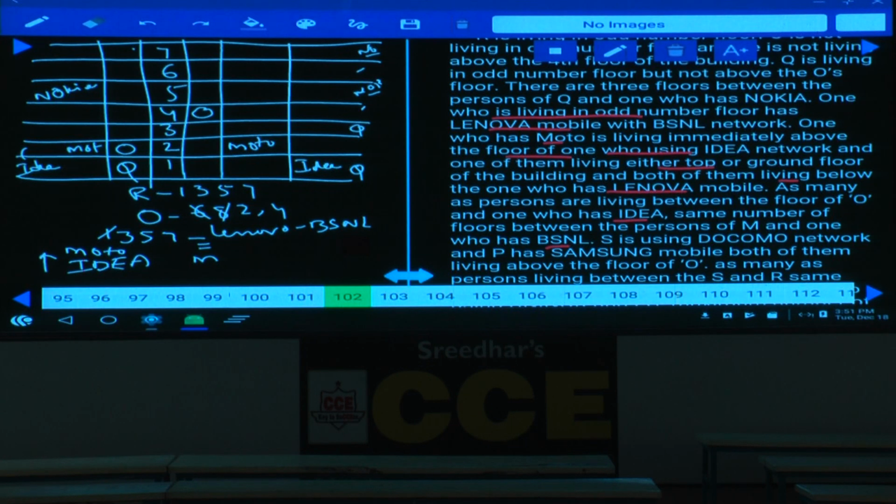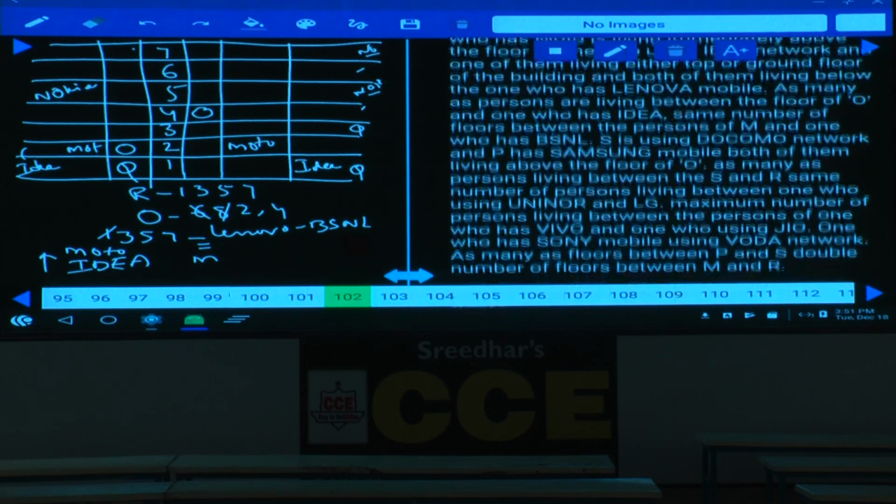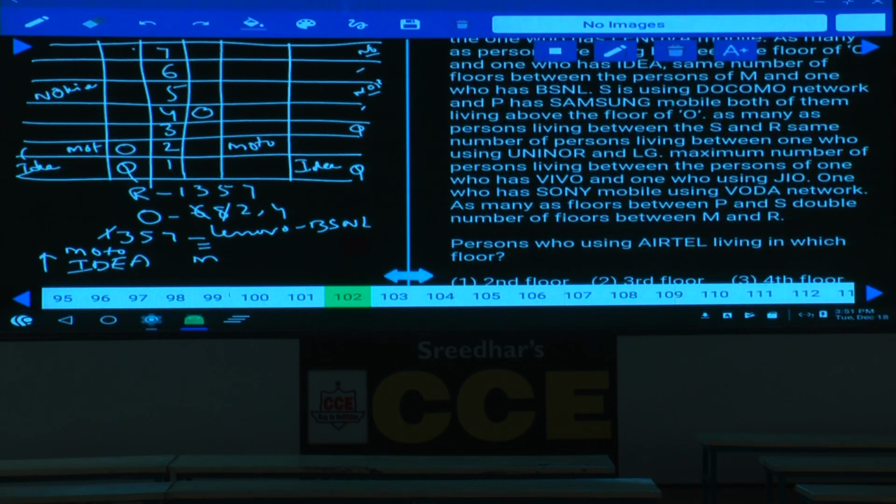And the same number of persons live between the floors of O and the one as between these two. And SC is using Docomo network, and P has Samsung mobile. Now SC is Docomo and P is Samsung mobile. Both of them are living above the floor of O. Now S and P are living above this O.